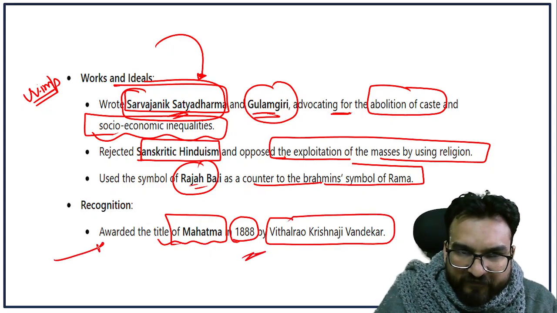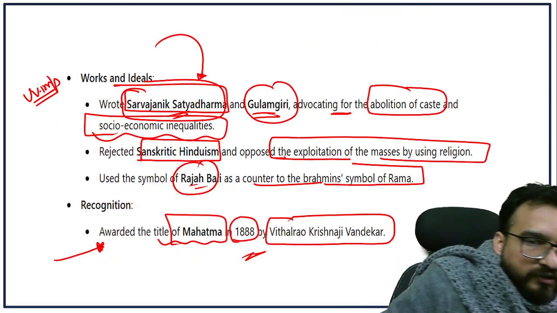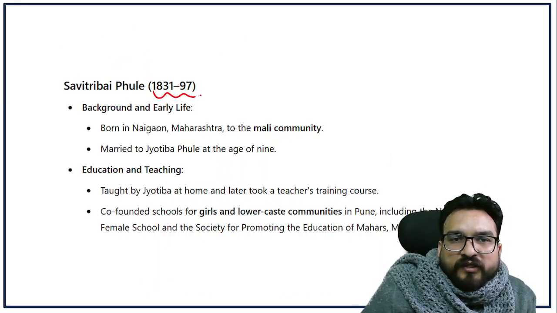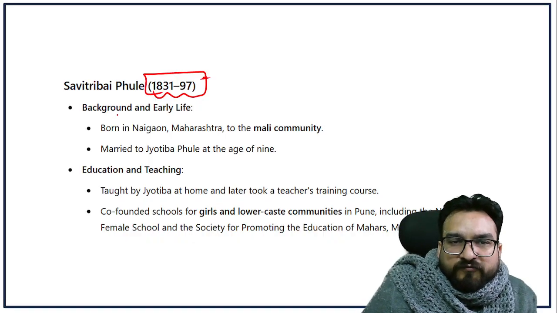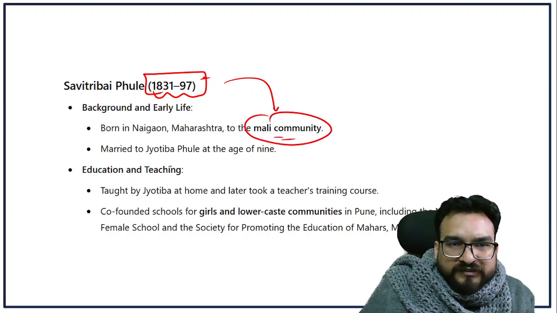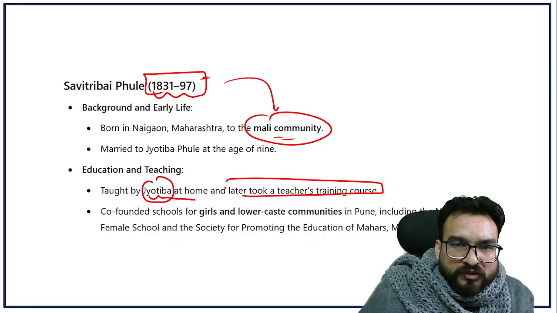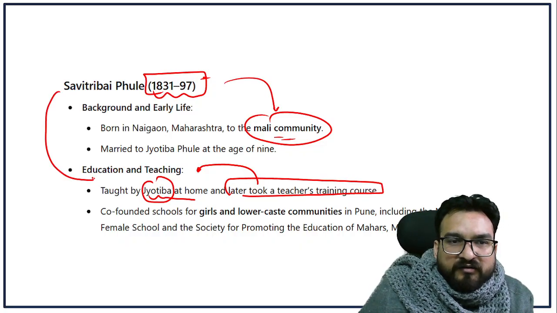So he was not called Mahatma Jyotiba Phule at first; he received this title later on. Here is his wife, Savitri Bai Phule. Very important. This is her timeline. She was also born in a low caste community. She was taught by Jyotiba at home and later took a teacher's training course. Who took this? Savitri Bai Phule, who helped her husband.